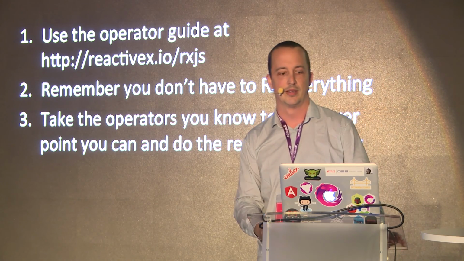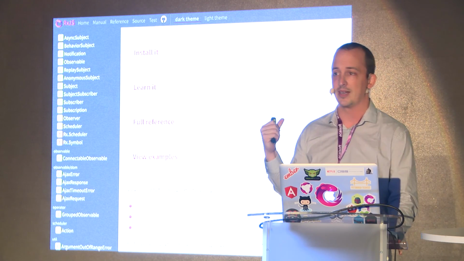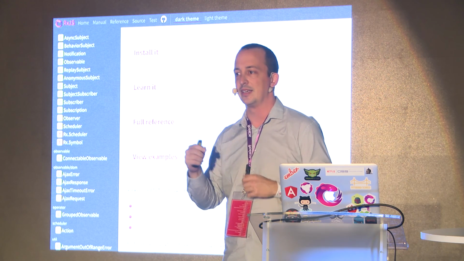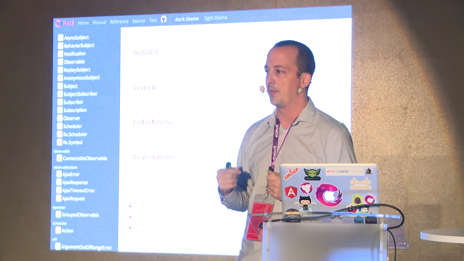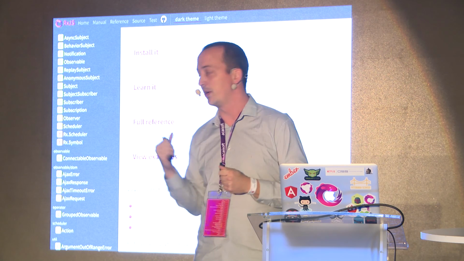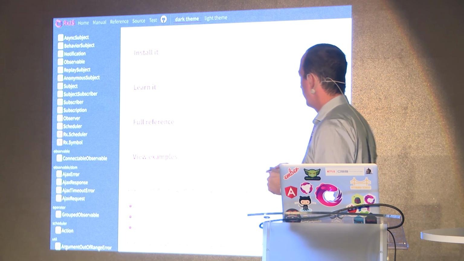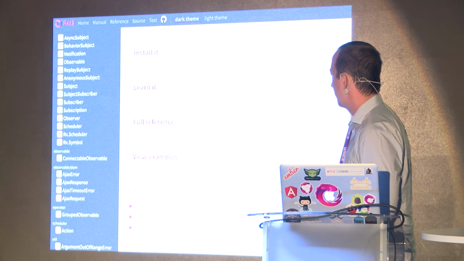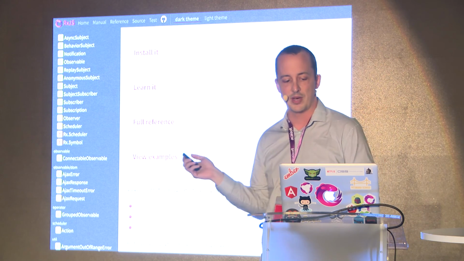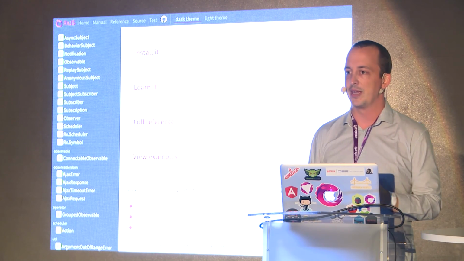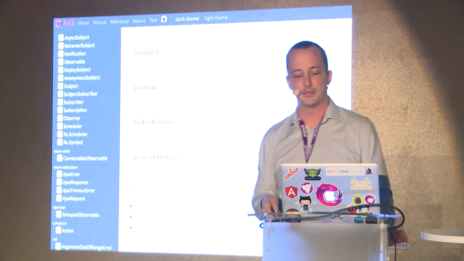Don't sweat it. If you do end up going to the docs and you're trying to find the guide, which operator do I pick, it's at the bottom here. I just wanted to bring that up because it's not really readily apparent to some people that that's where it is, but there it is at the bottom. Start clicking through, answering questions, and it'll lead you to the right operator.